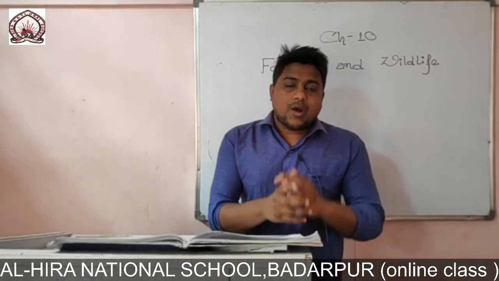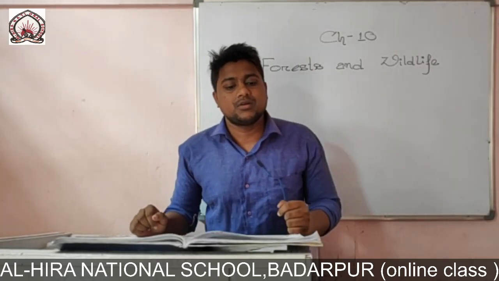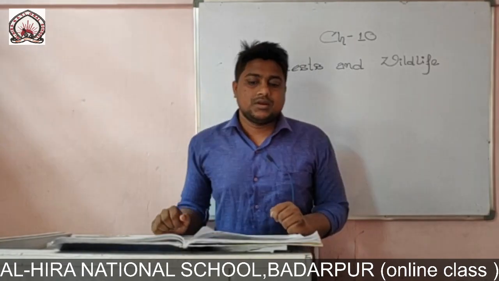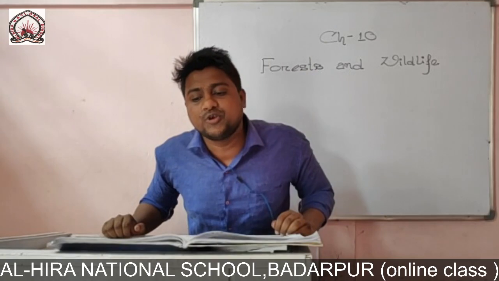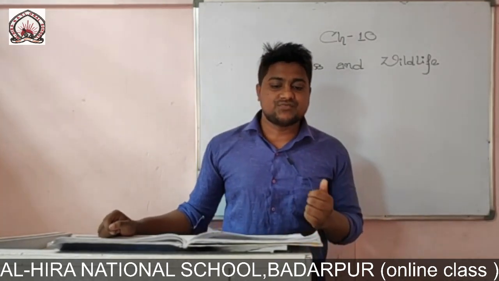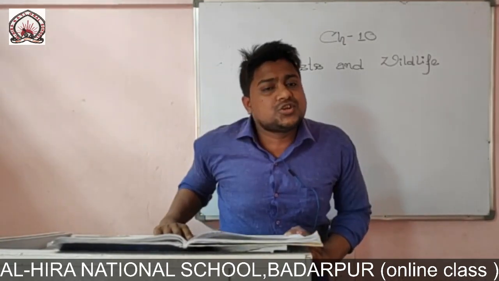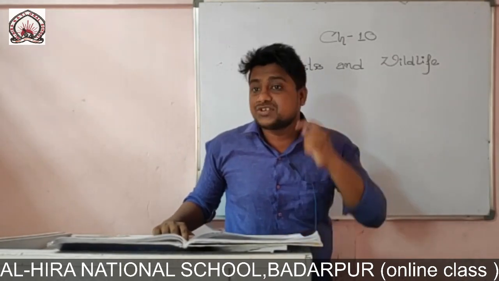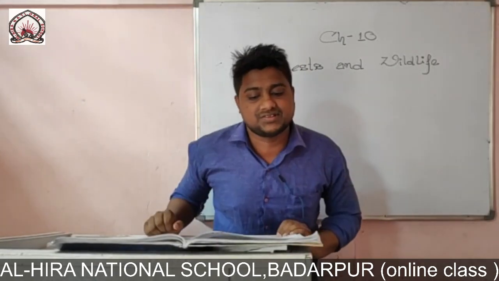Now, to understand the forests depending on the geographical location in India, we divide the forests into 5 types. They are namely evergreen forest, deciduous forest, coniferous forest, thorny forest and tidal forest. So, let us start with the evergreen forests. The evergreen forest is found in regions which receive 200 centimeter annual rainfall. It means in places which receive heavy rainfall, we will find the evergreen forest.